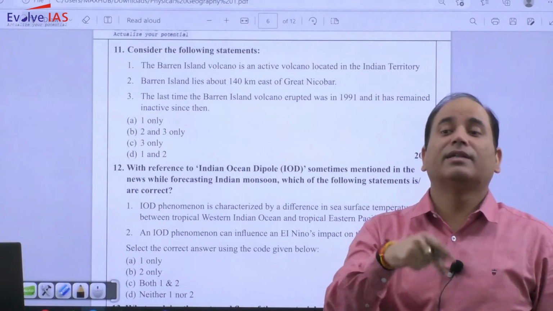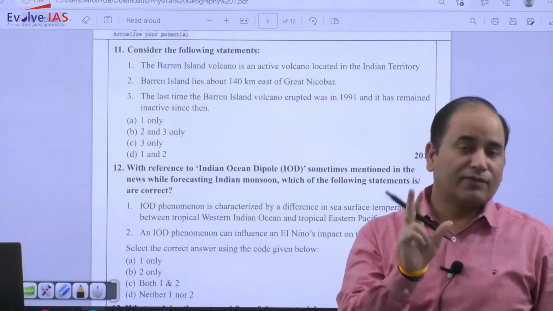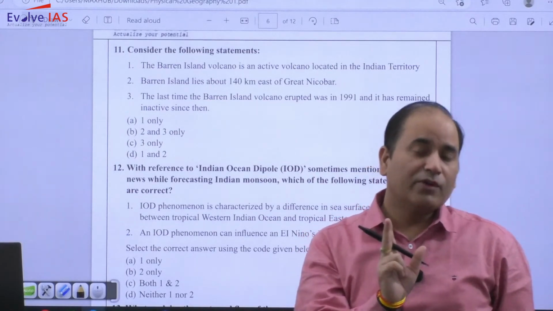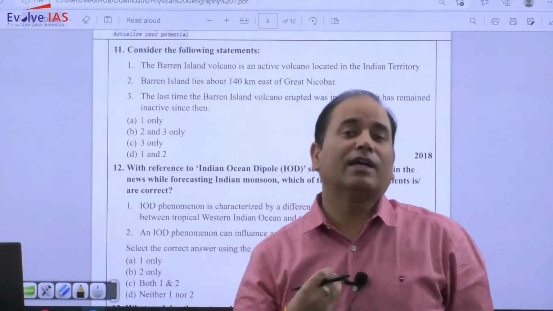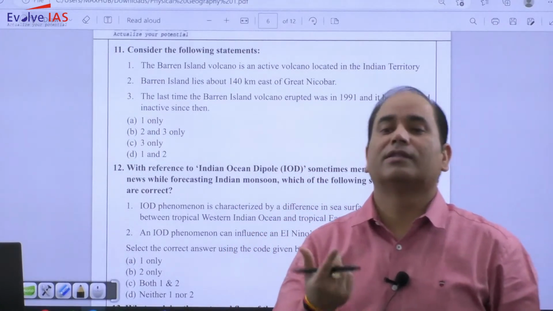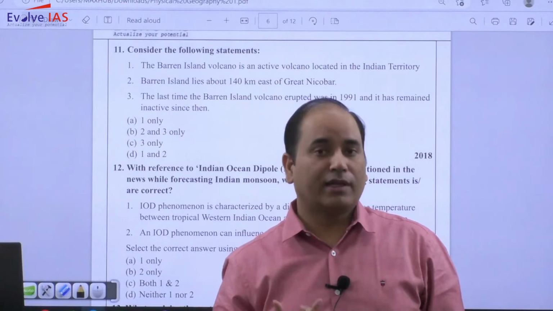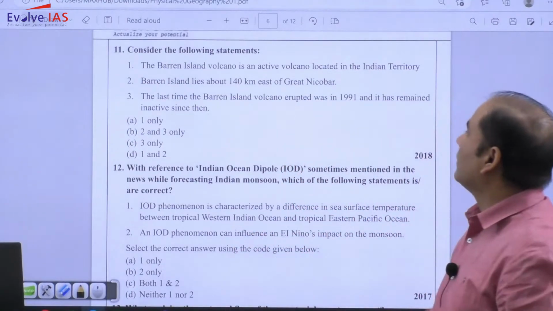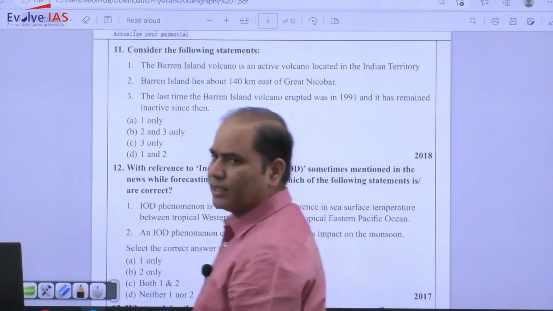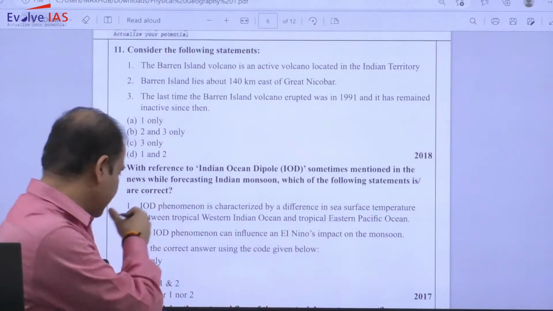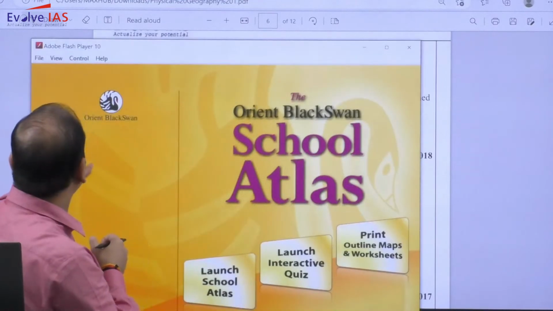Other than the convergent and divergent boundary, at a transform boundary there will be no volcano. Other than convergent and divergent boundary, there is one more type of volcano that is referred to as hotspot. So hotspot volcano is also there. Anyway, the Barren Island volcano is an active volcano located in Indian territory. So yes, we have only one volcano, and that is